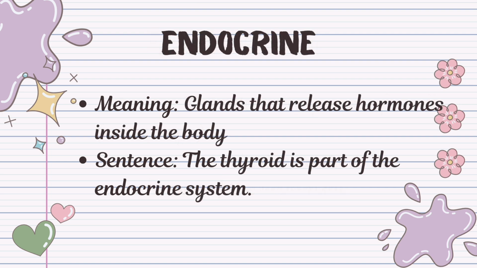Endocrine. The literal meaning of endocrine is secreting within. The meaning of endocrine is glands that release hormones inside the body. For example, the thyroid is a part of the endocrine system.